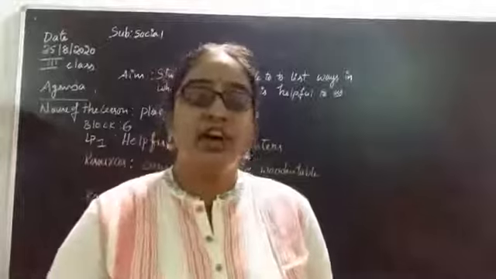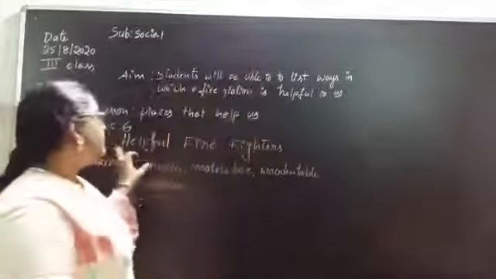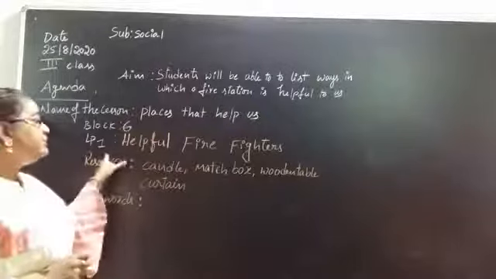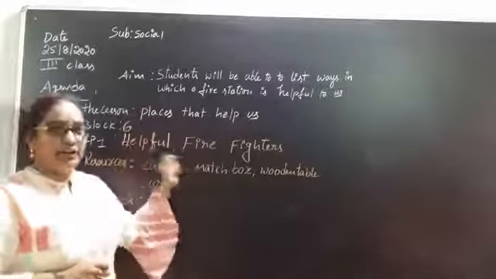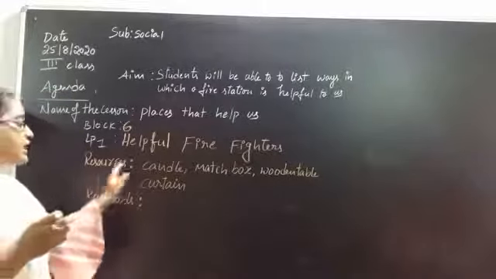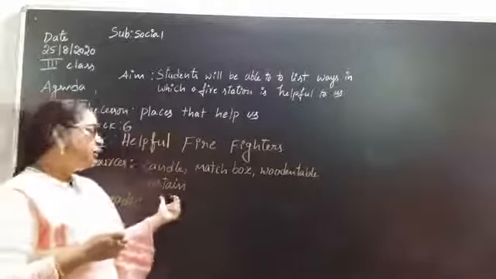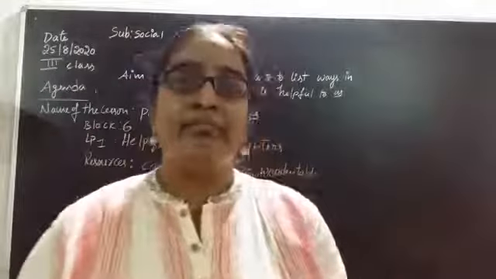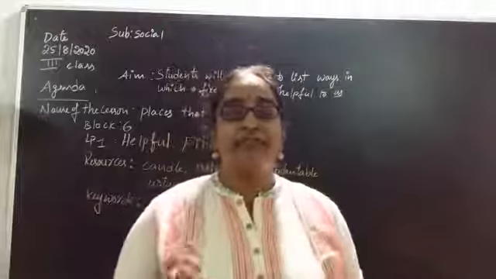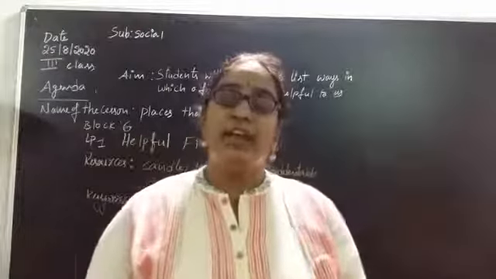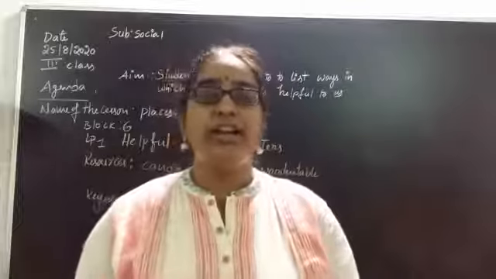So, which lesson are we in? Yes, block 6 and places that help us. In that, what is our LP1? Helpful firefighters. And what are the resources we have used in our lesson to make you understand? Candle, matchbox, wooden table and a curtain. So, in the story what exactly happened? That a candle caught fire because of the curtain. The curtain fell on the candle, that's why a fire caught the entire home.